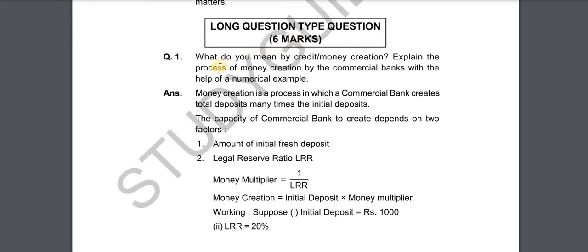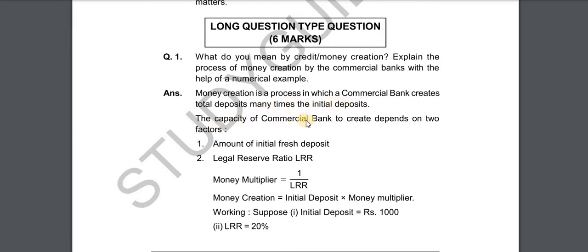6 marks. What do you mean by credit or money creation? Explain the process of money creation by the commercial banks with the help of a numerical example. Money creation is a process in which the commercial bank creates total deposits many times the initial deposits.